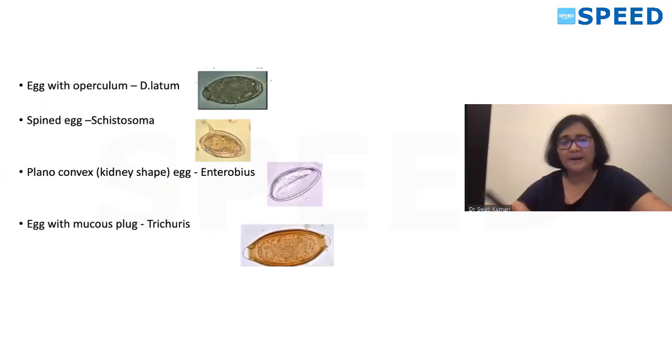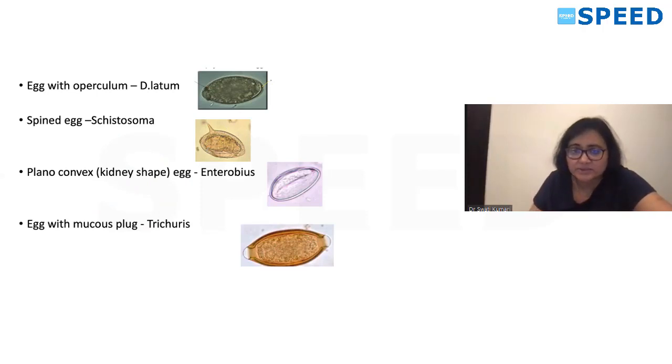So just remember, apart from this, the egg with operculum. You can see a lid-like structure here. Egg with operculum, so this is Diphyllobothrium latum. Spined egg: Schistosoma will have a spined egg. Plano-convex, or we say kidney-shaped egg: Enterobius will have a plano-convex or kidney-shaped egg.